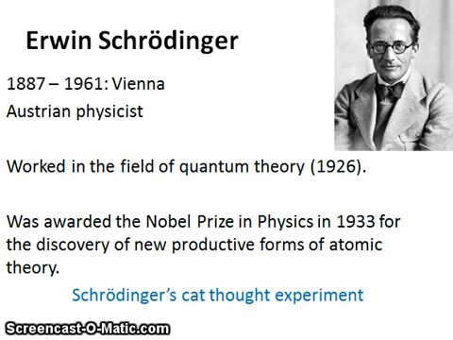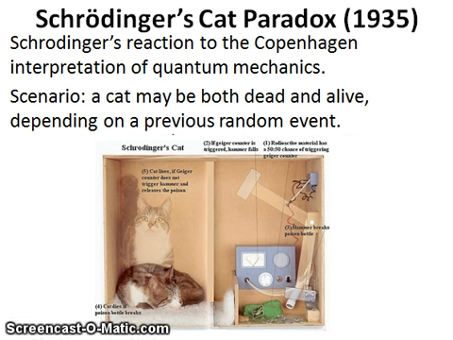To talk about Schrödinger's work, first I want to explain Schrödinger's cat thought experiment. To explain Schrödinger's cat paradox that was introduced by him in 1935, first we have to start by explaining the Copenhagen interpretation of quantum mechanics because the cat paradox is a reaction to this interpretation.